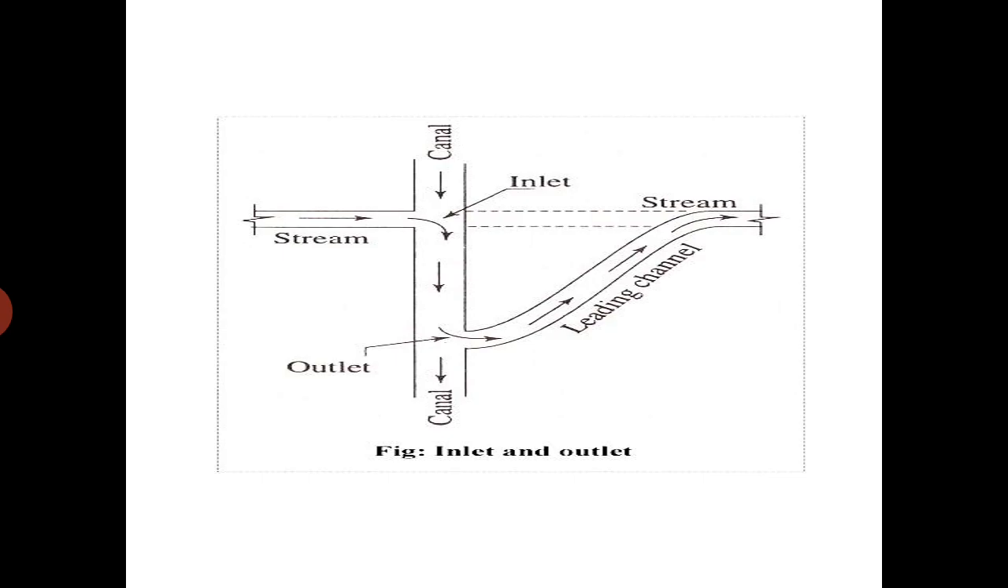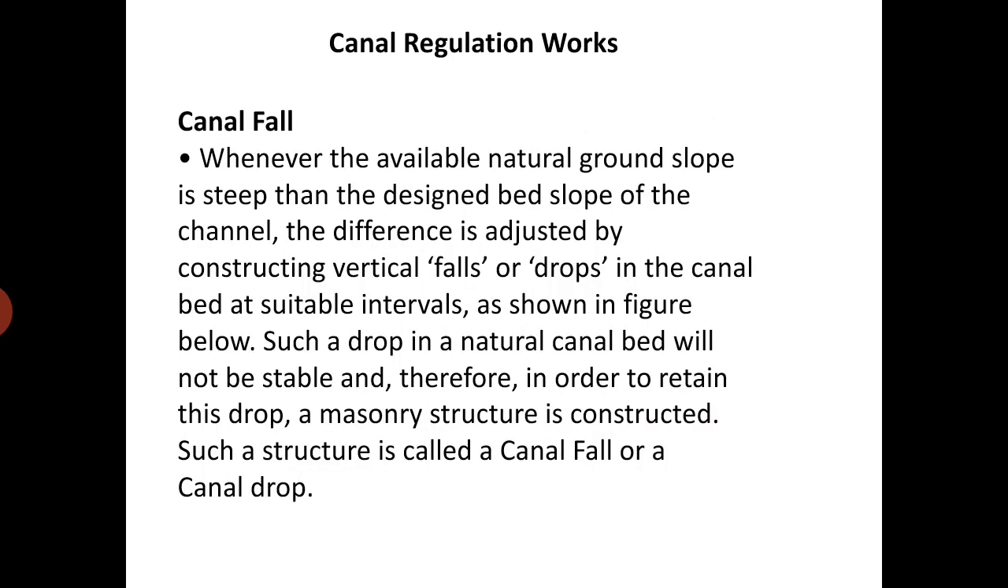This is the diagram of the inlet and outlet. Here, the quantity of water in the stream is very much less than in the canal. Hence, the stream may be diverted by some amount. Water of the stream is allowed to mix in the canal, and then it can be discharged or diverted from another point towards the stream. This is inlet and outlet.